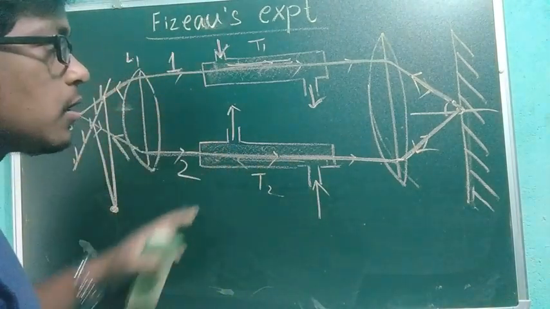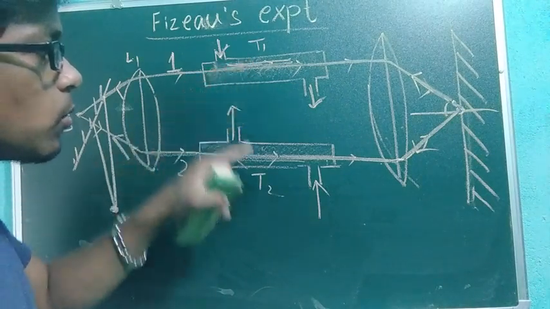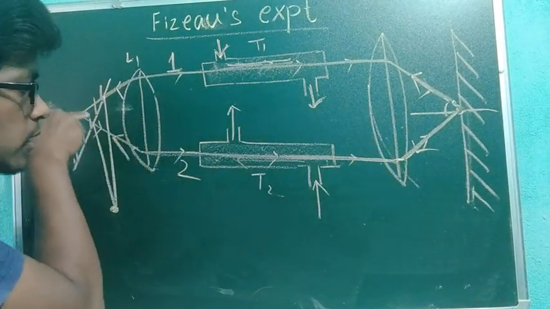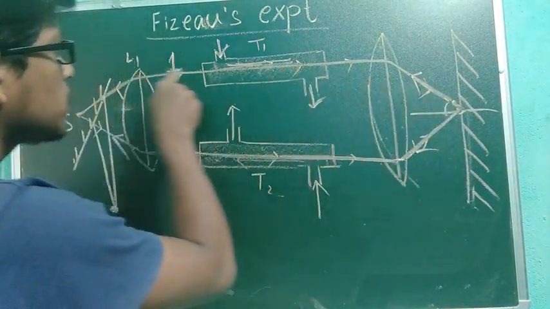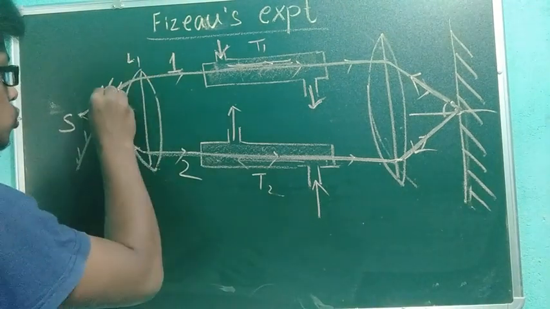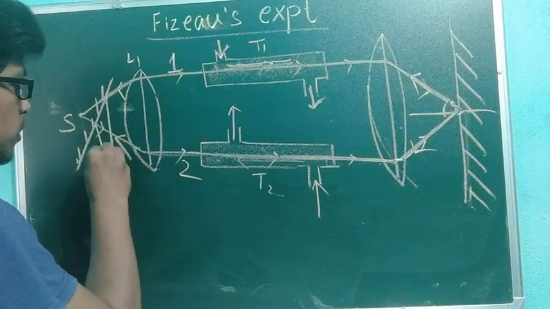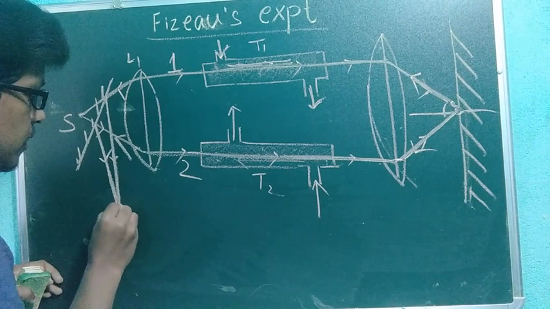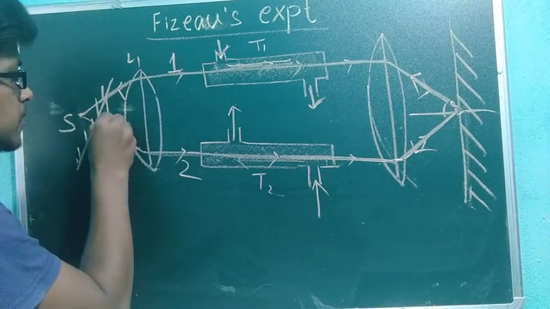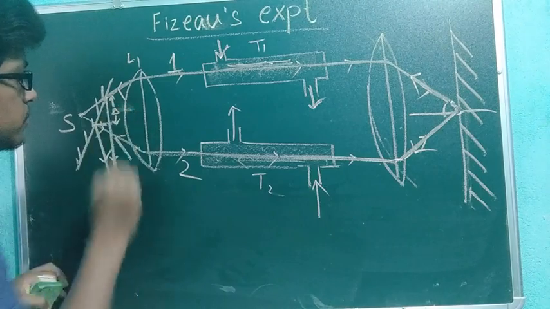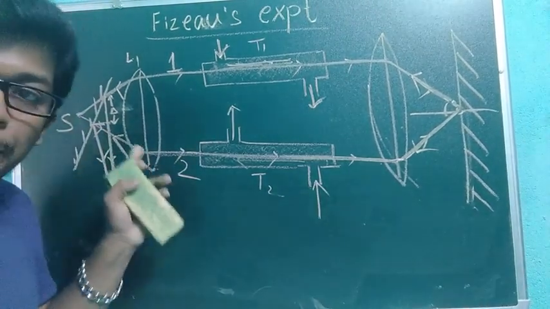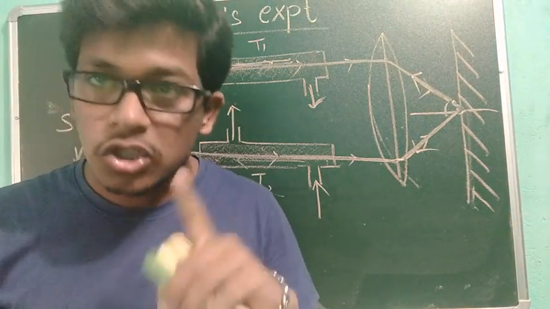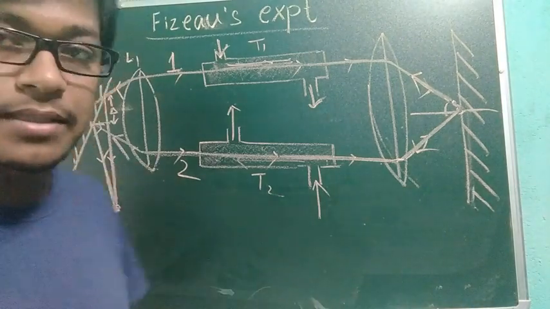So you understood how he performed the experiment, considering tubes T1, T2: this light going like this, reflecting here, coming back, and the other light going this way, reflecting here. This light came, I kept a mirror here, so it reflected like this. This light also reflected like this. These two lights are meeting each other here. See, there is a path difference. This is your delta. Whatever the path difference here, accordingly you will get your maxima or minima, constructive or destructive interference.